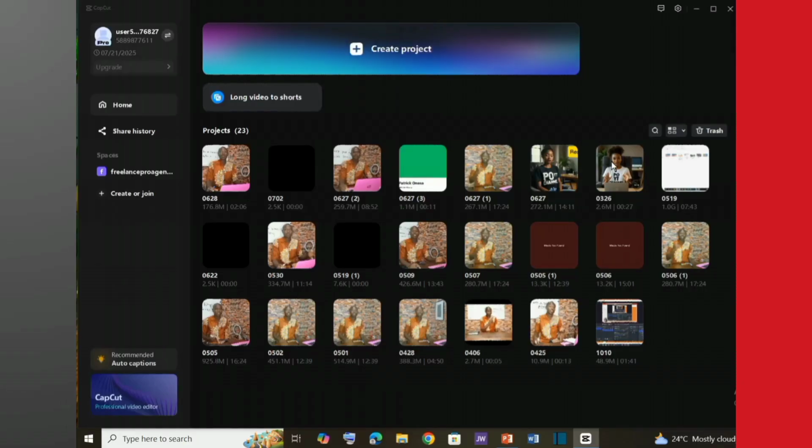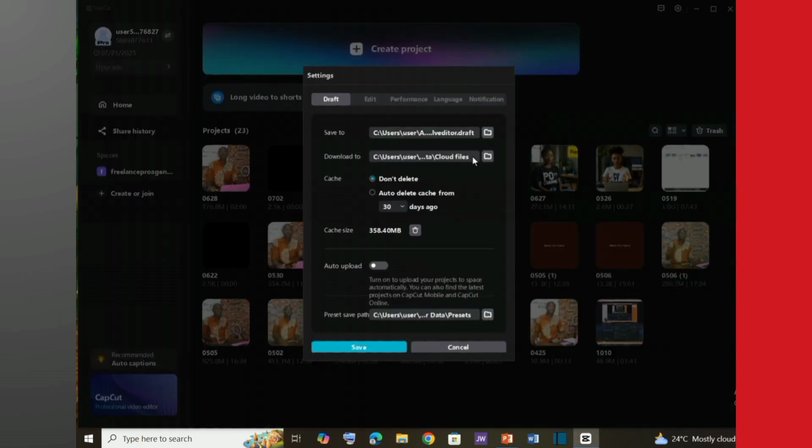On your PC, open your CapCut app, then come to this gear icon here. Click on it. Click on settings. Then make sure this option is turned off, which is auto upload. Right now it is turned off. Just check yourself that it is turned off and leave it like this.